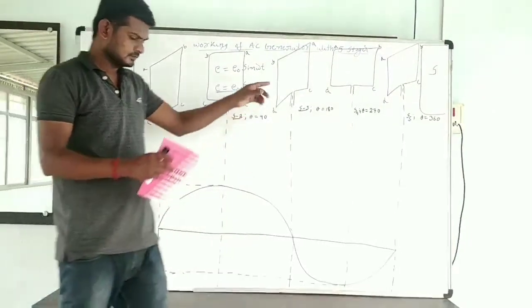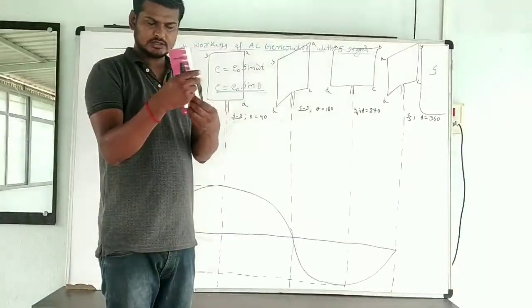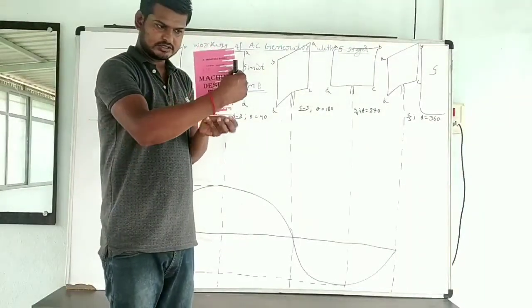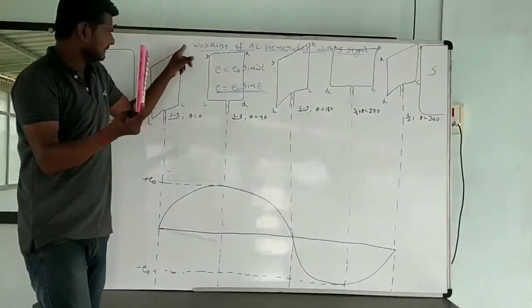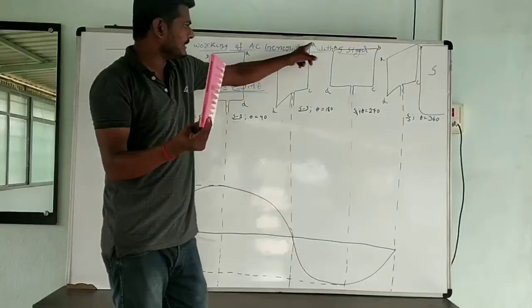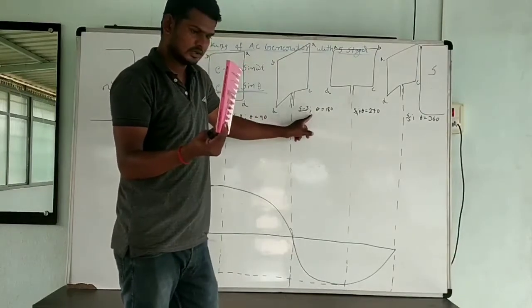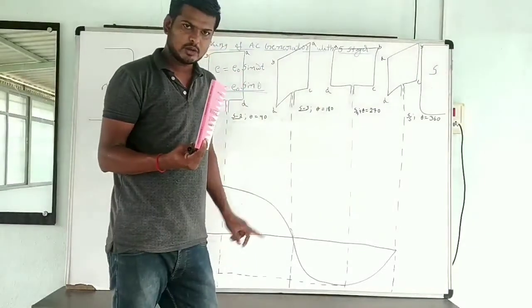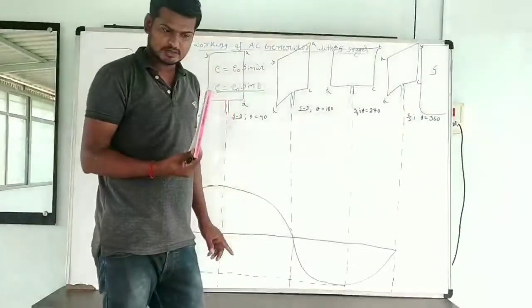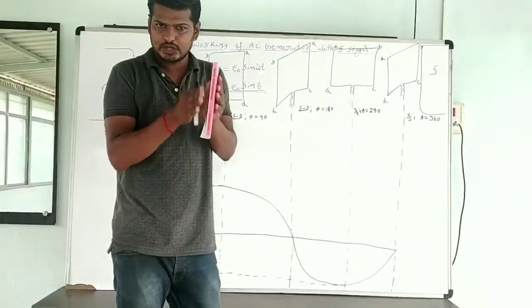Next. I am going to rotate the coil again like this. Here, this will be A, B, and now this will be B, A. Now theta will be 180 degree. Here also the plane of the coil will be perpendicular to the field.